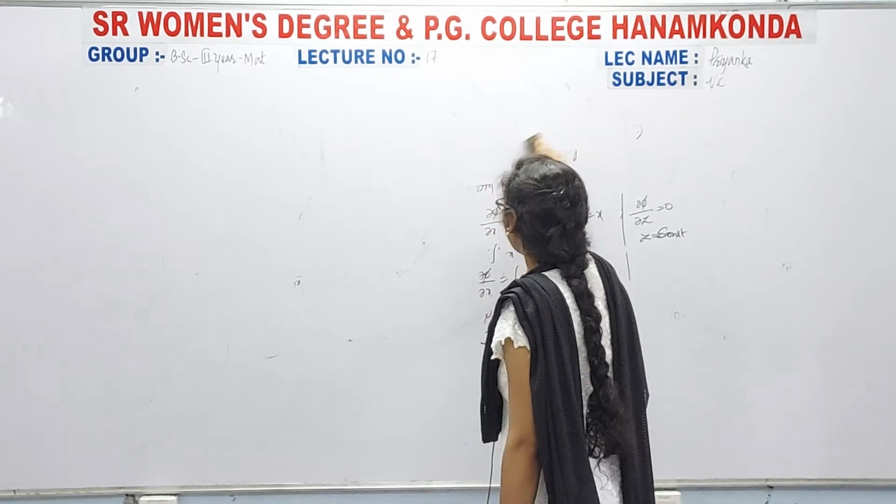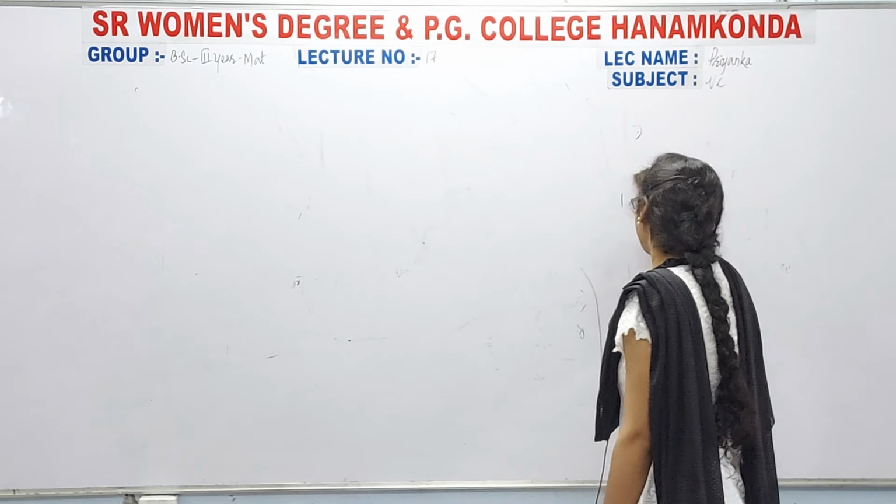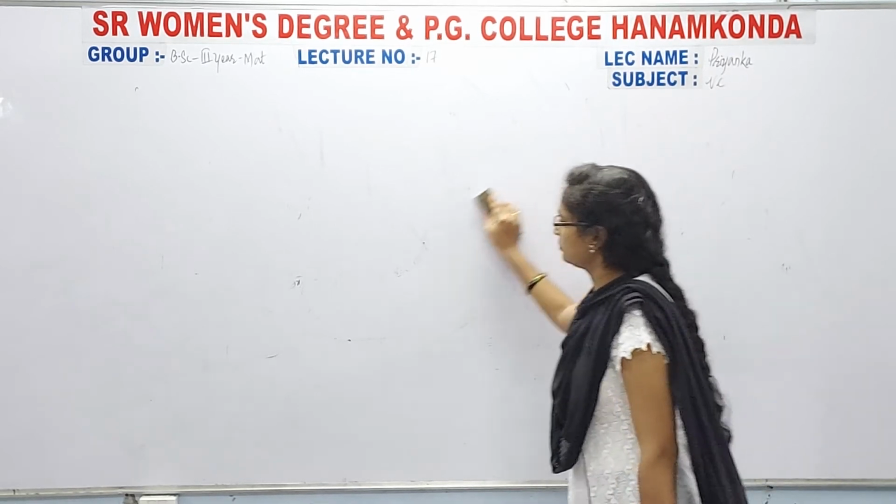Unit 4, divergence of a vector field. So in this we totally have a theory, divergence of a vector field.